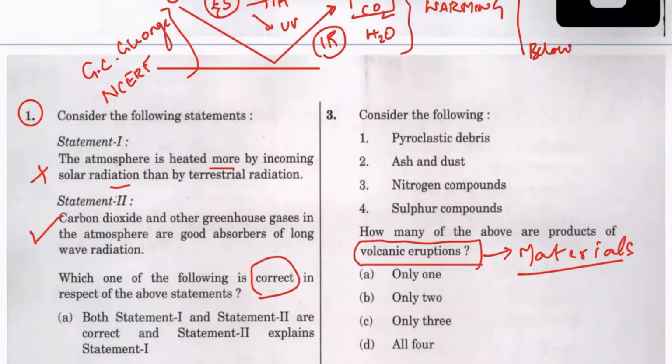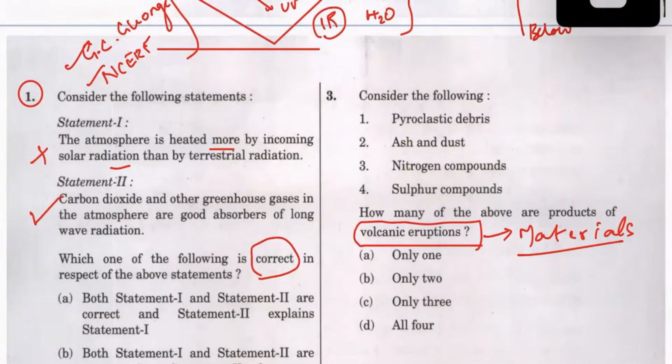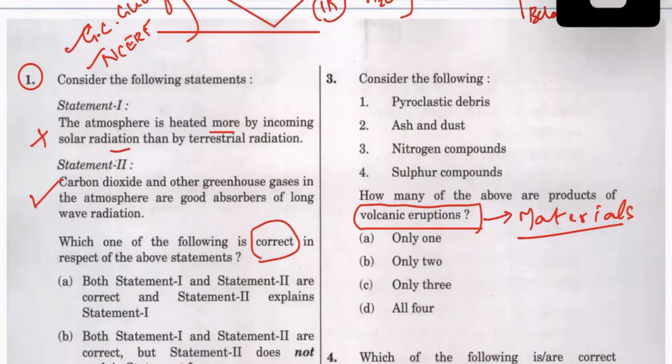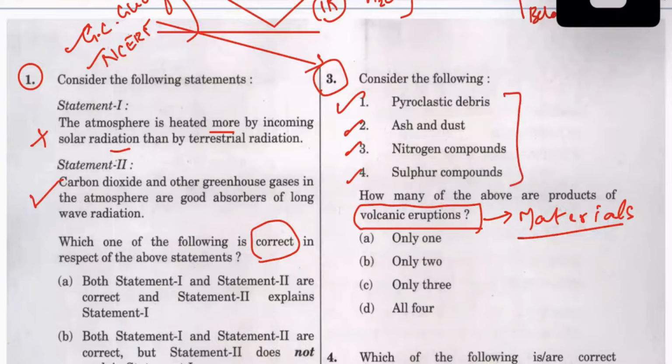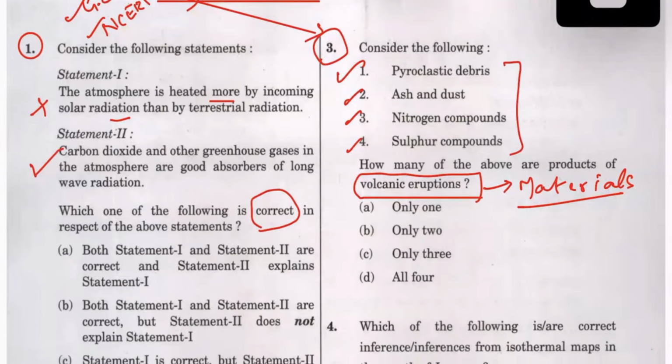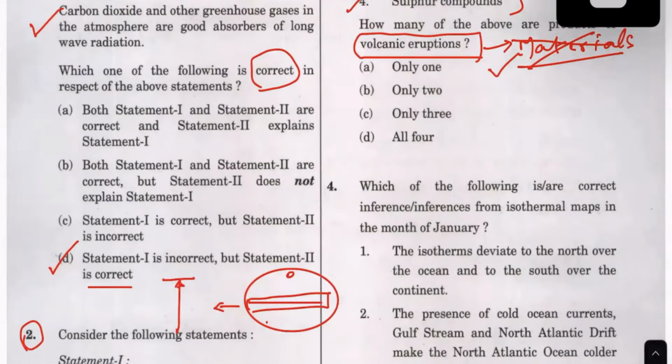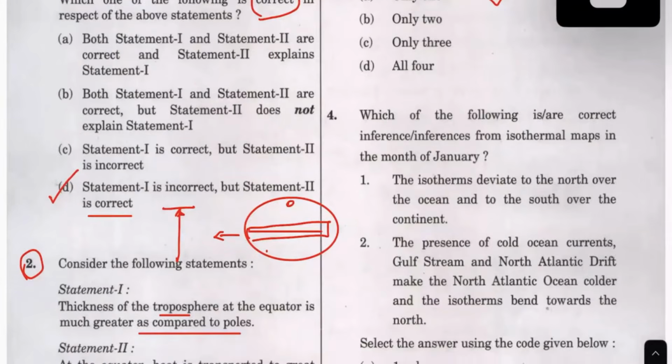But what volcano? This question also is from GC Leong and NCERT. That is what I say. You please check the question paper. It gives you a direct sense of all the things. This is directly from GC Leong. You can check the chapter in which volcano is there. These things are given in the paragraph. You can check any which way. It is not necessary that you go to a material and capture these things. This is there in the basic books. So 3 questions.